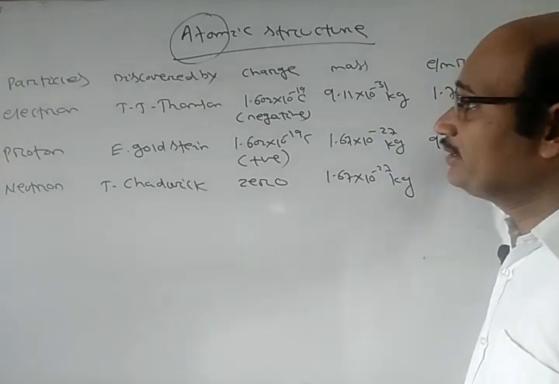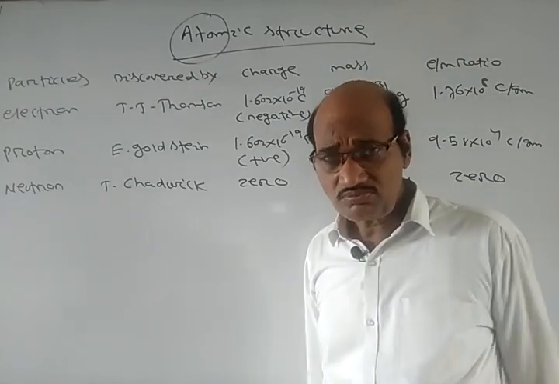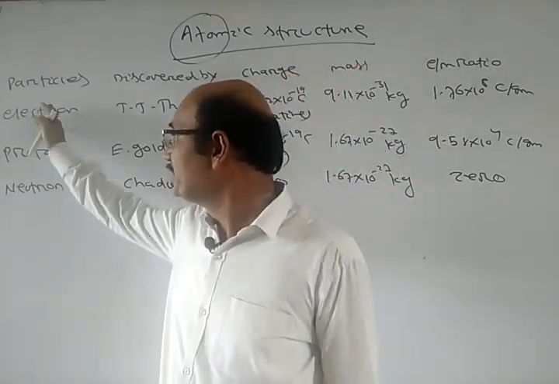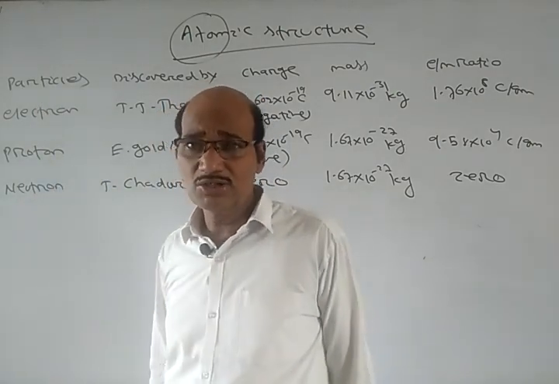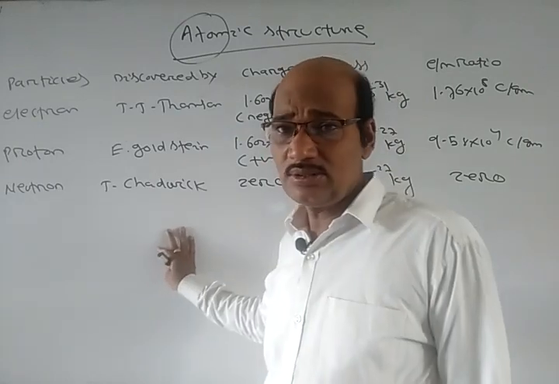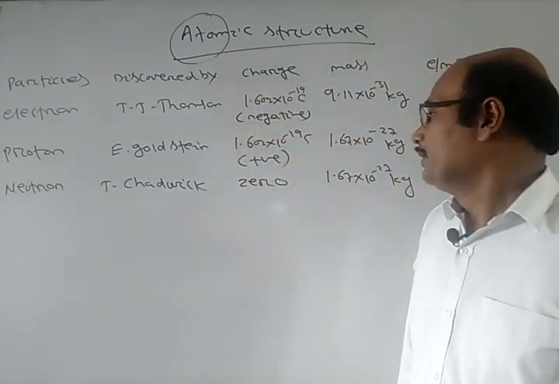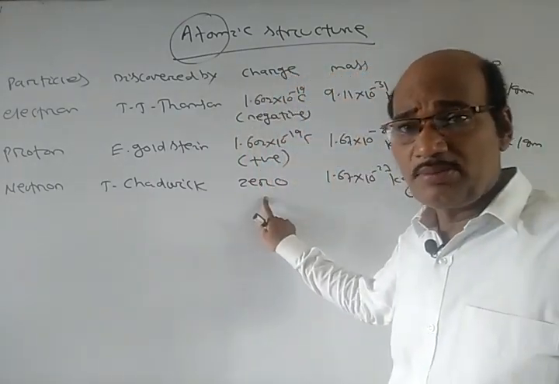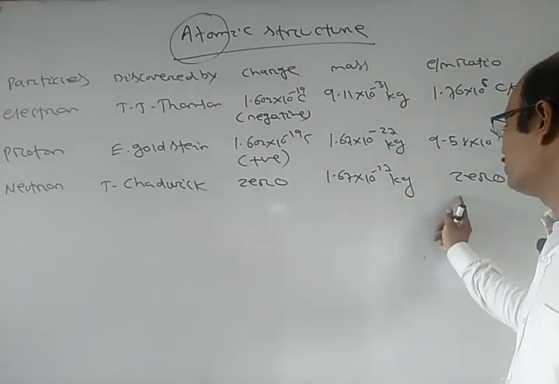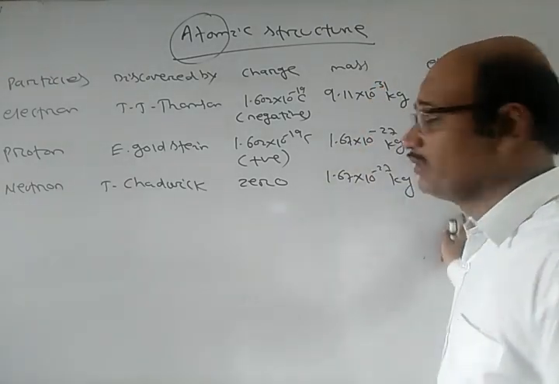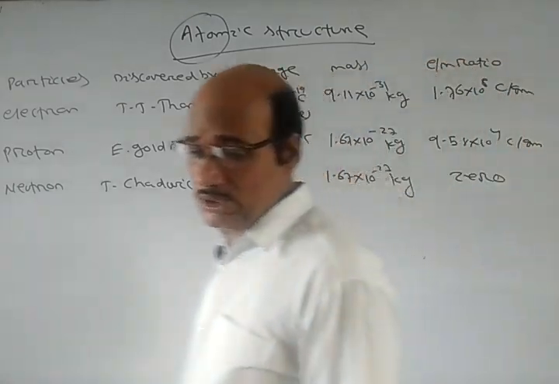After these two, the neutron is a neutral particle discovered by Chadwick. It has no charge but its mass is equal to that of the proton. The e by m ratio will be 0 because the charge is 0.